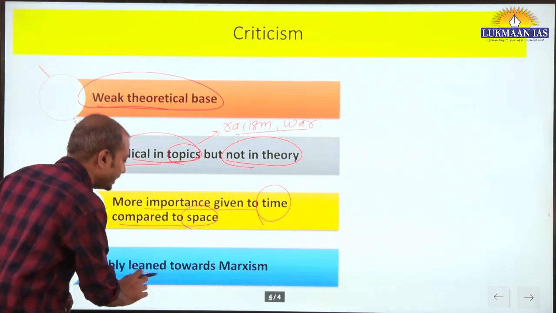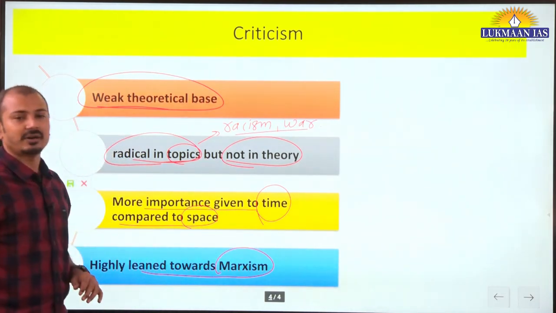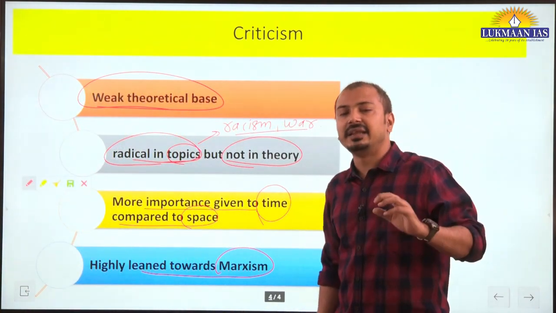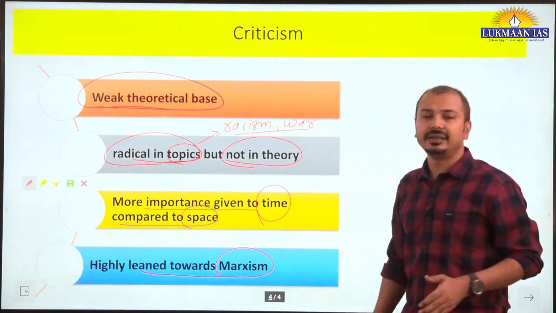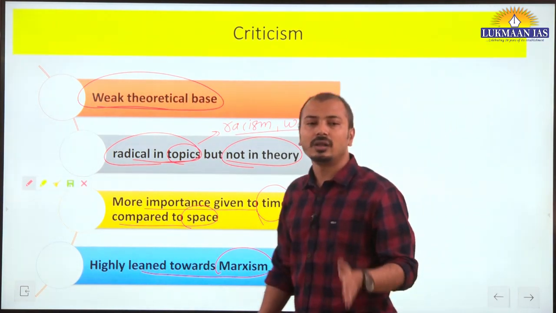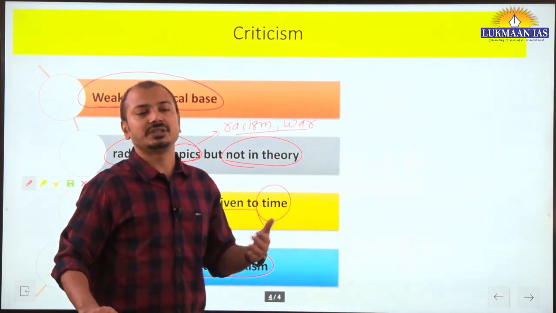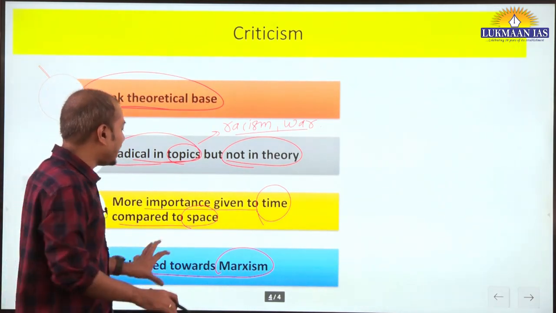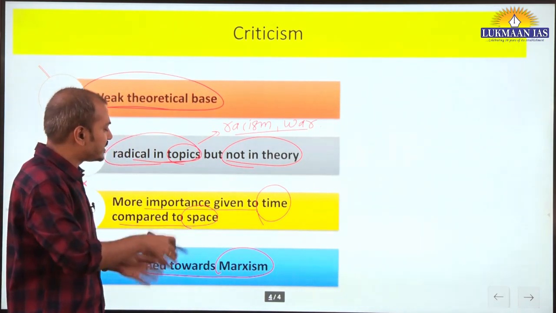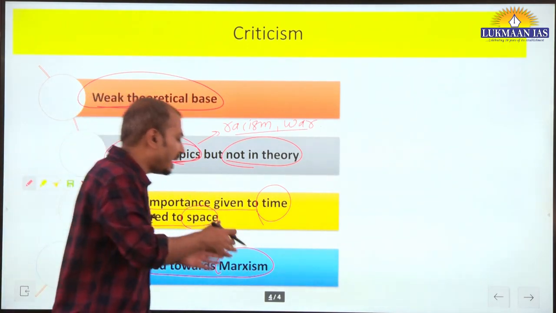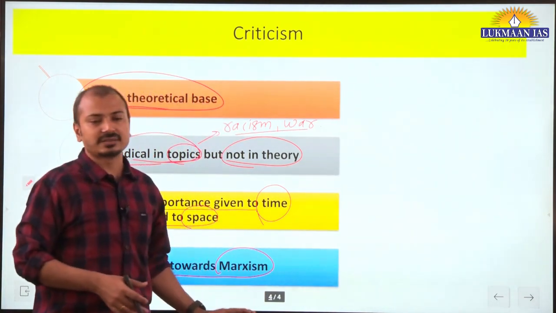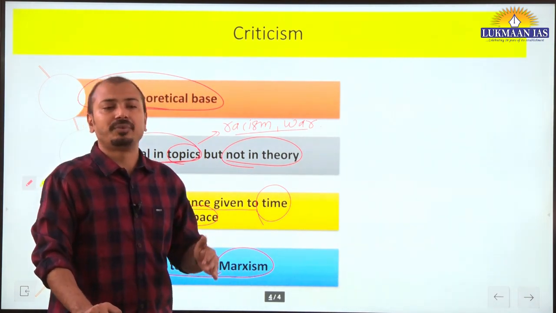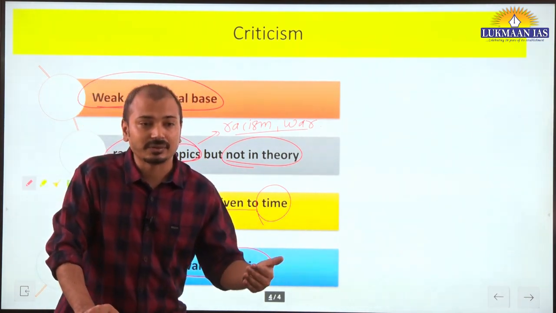Then they highly lean towards Marxism or Marxist ideas. Here one should understand the later development in the 1990s, the fall of the Berlin Wall and the dissolution of the USSR at that time. It had some kind of impact, and it was felt that whatever the criticism by these radicalists, it is not appropriate to implement on the ground.